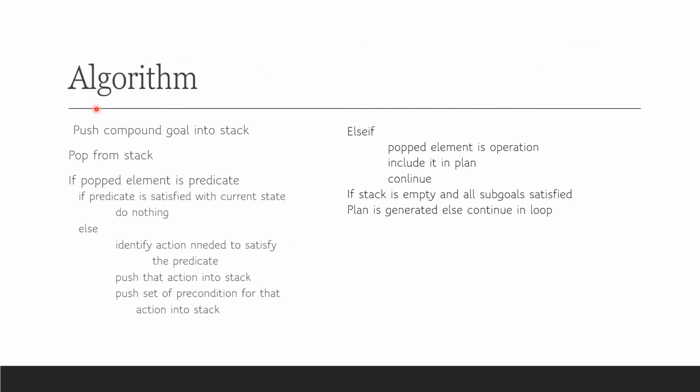The algorithm is: we push the compound goals onto the stack and pop from the stack. If the popped element is a predicate, we see whether the predicate is satisfied in the current state or not. If yes, we don't have to do anything. Otherwise, we identify an action needed to satisfy the predicate and push that action onto the stack. Along with that action, we also push the set of preconditions needed to satisfy it. If the popped element is an operation or an action, we include it into the plan and continue the loop. If the stack is empty and all the subgoals are satisfied, then the plan is generated. I hope you have understood.